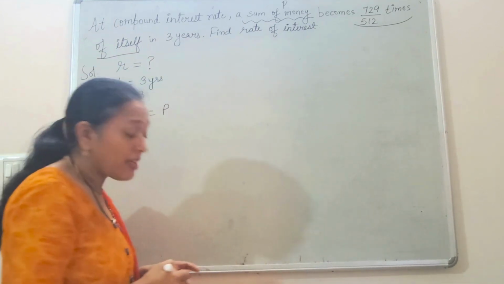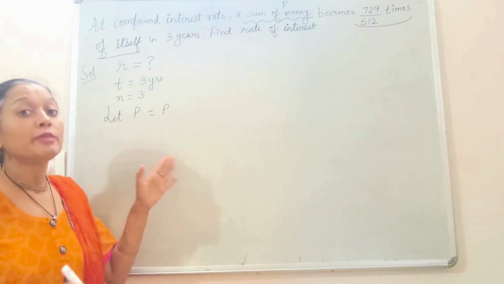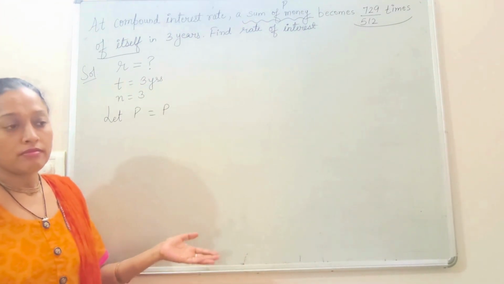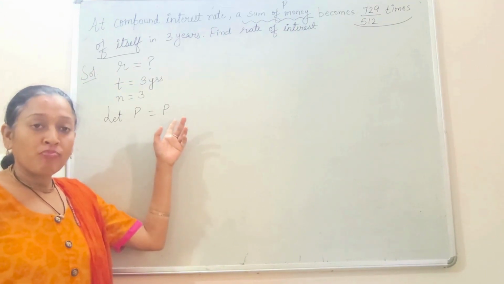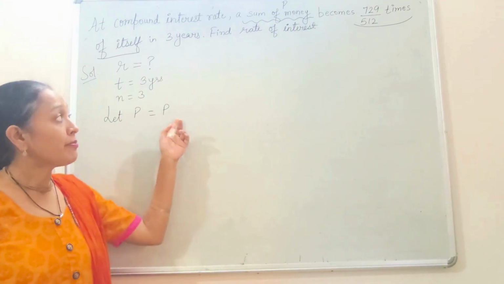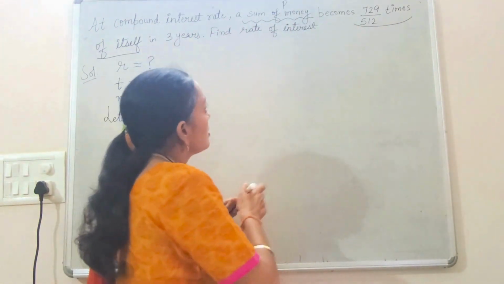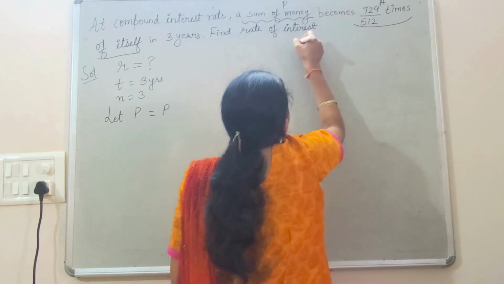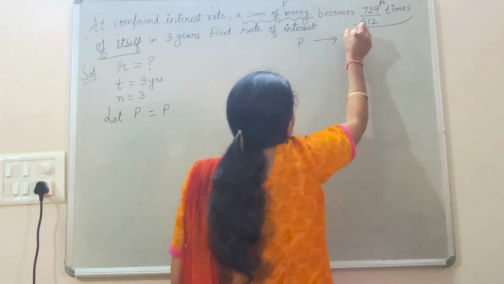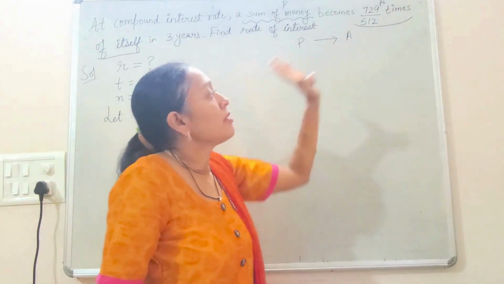So after applying compound interest on the principal, it becomes the amount. This statement is saying principal becomes amount. Whatever the relationship, first you need to understand that principal becomes amount.